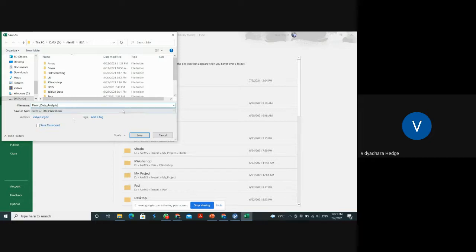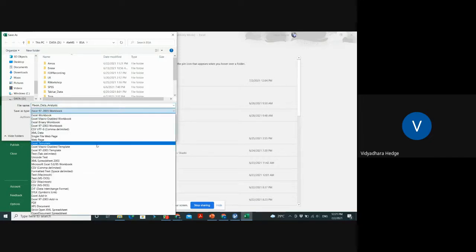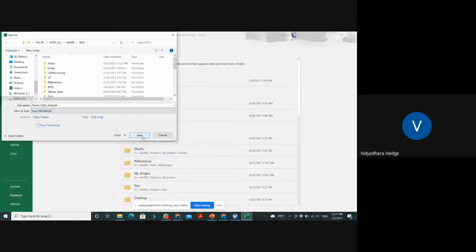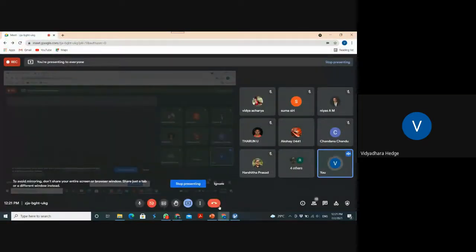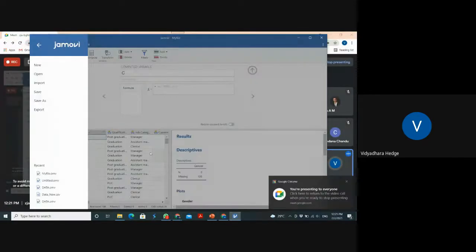I am going to save it in the form of an Excel workbook. Save. Fine. Now everything is done. Please close this Excel sheet, okay? Because it is required when you open it in any other software.